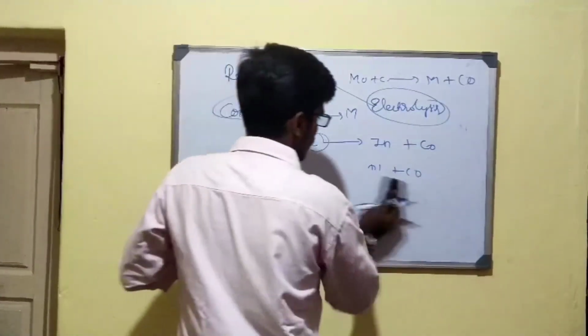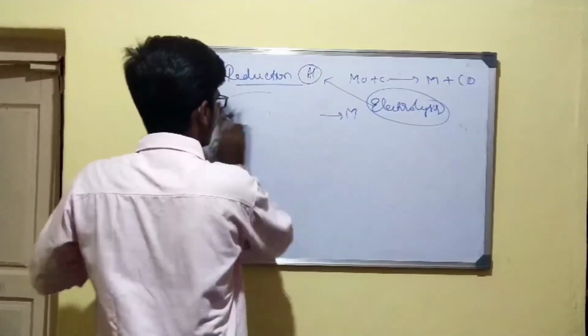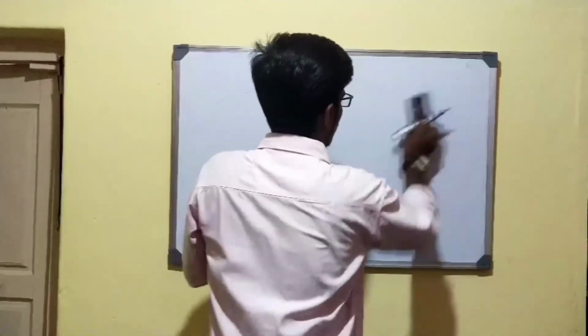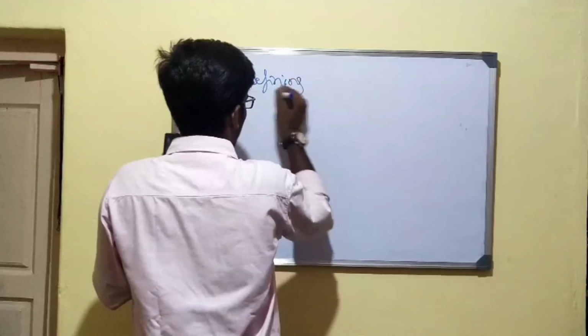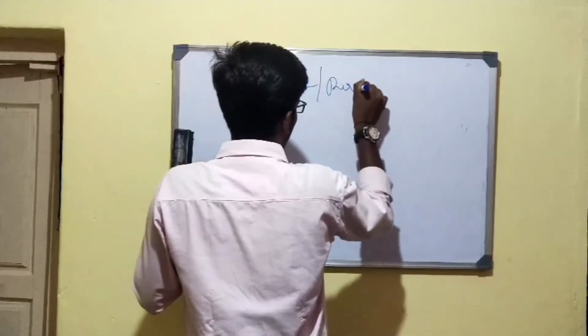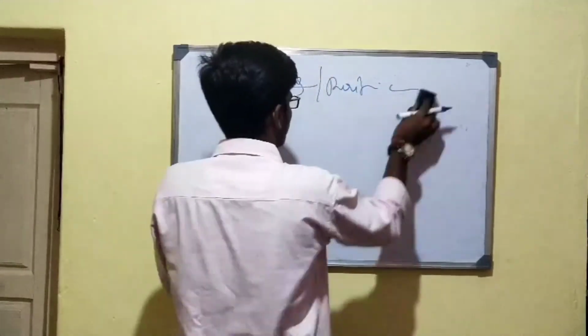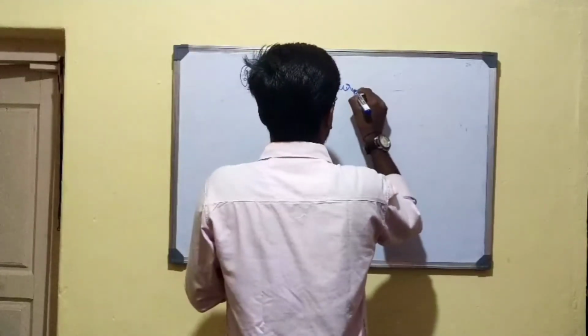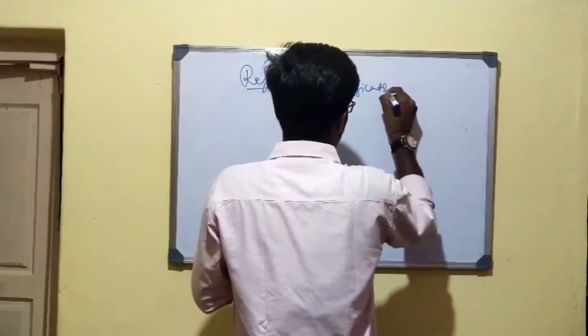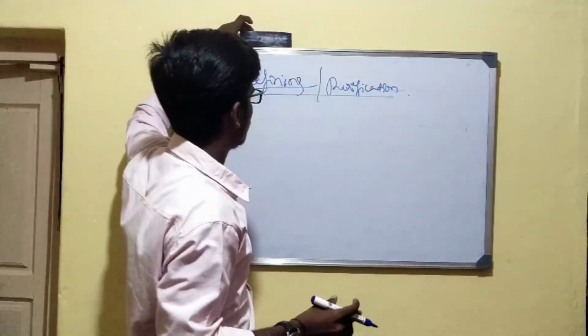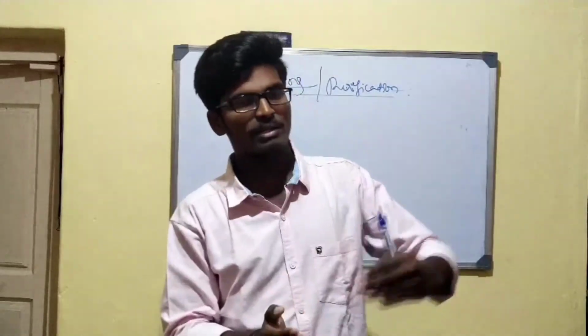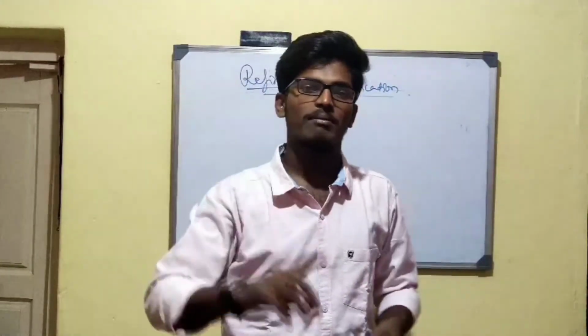After reduction, we have a last process, that is refining, or you can say the purification process. After reduction, you are left with metal, but that metal also has some impurities. To remove those impurities, we have several methods.